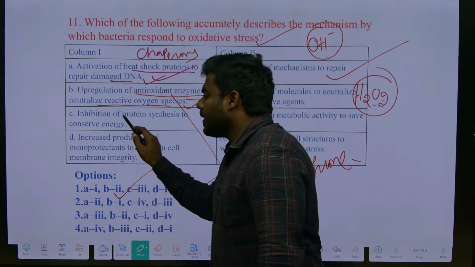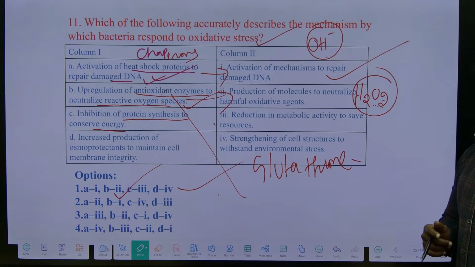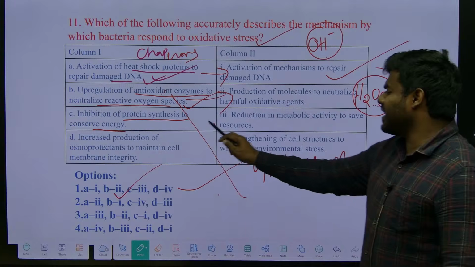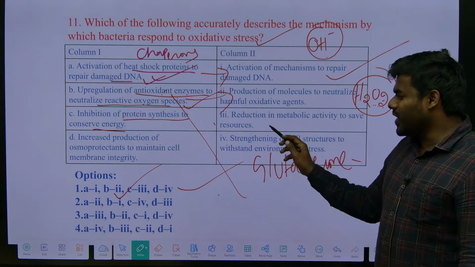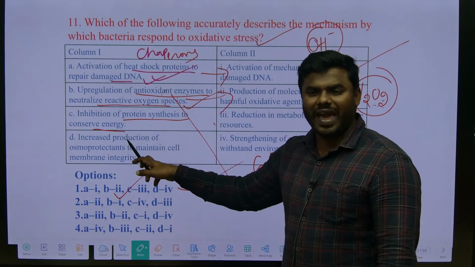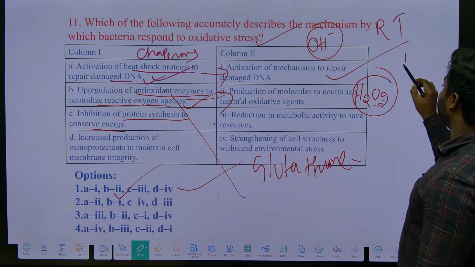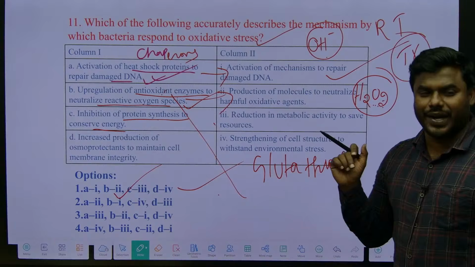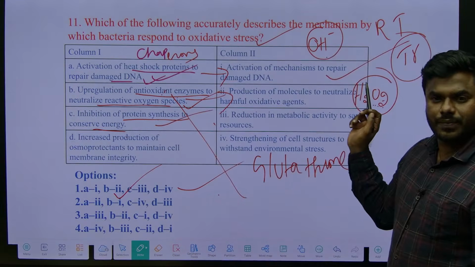Then C, inhibition of protein synthesis to conserve energy, correct now, which pathway is this? Metabolic pathway. Once we reduce protein synthesis, definitely we can store an abundant amount of energy, because compared to replication, transcription and translation require more energy. So if I reduce translation, I can save more energy.